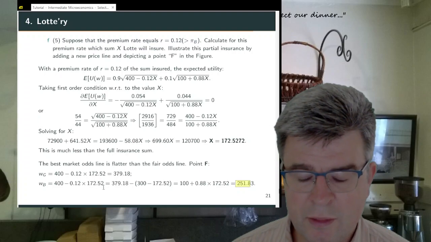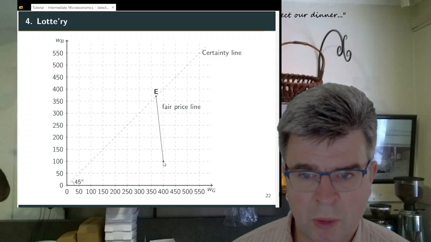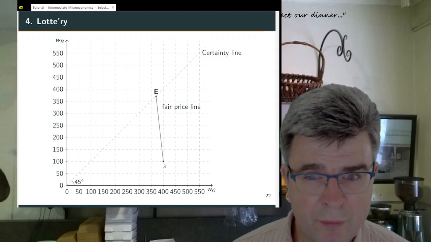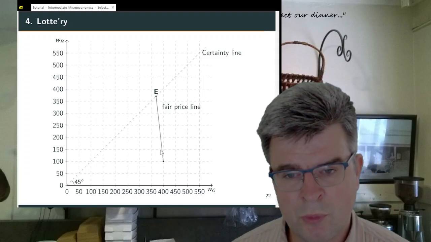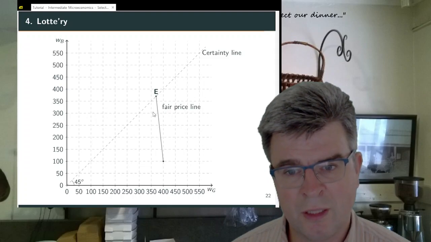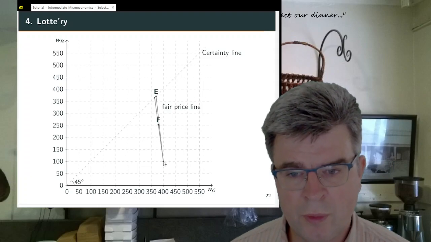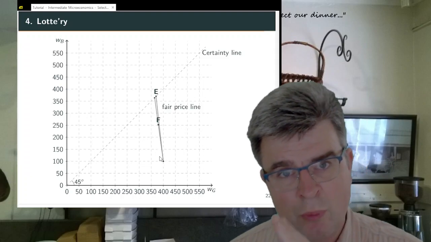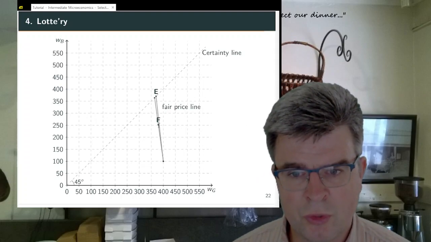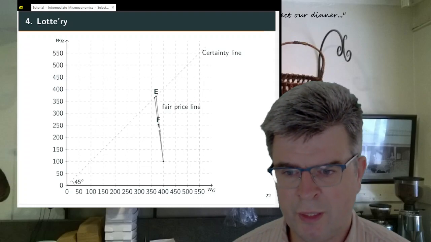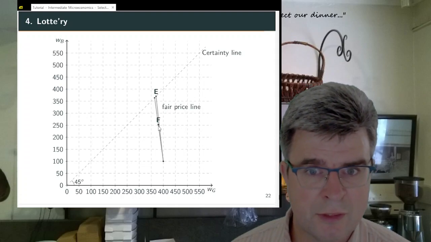And we can depict this point in the graph. So the insurance policies are now not fair. You pay a higher premium, which means that the opportunities line, the price line, is a little bit less steep. So it's like this line over here. In order to get coverage in the bad state of the world, you now need to give up more in the good state of the world. And the optimal point that Lotte will choose will be the point F over here. And this completes exercise number 4.